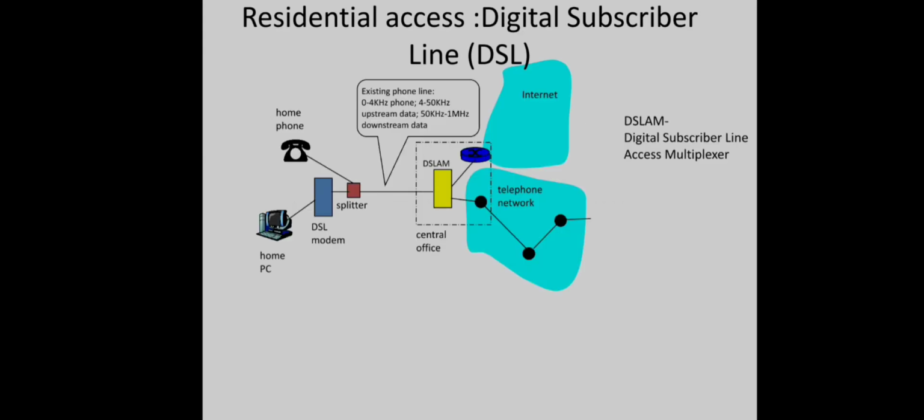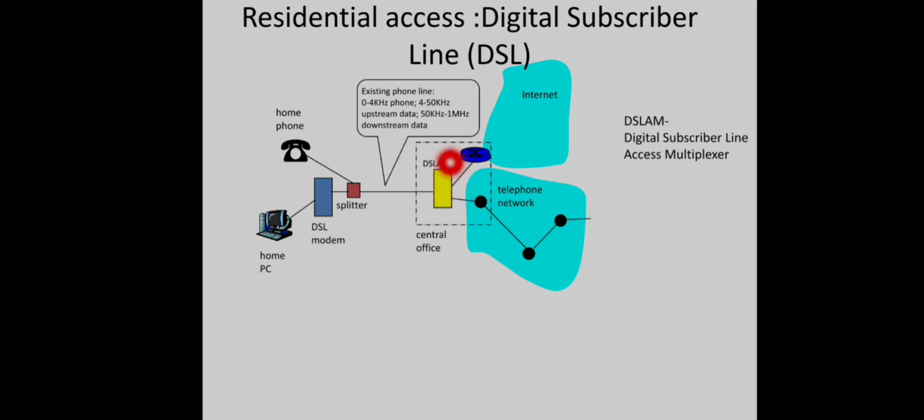Okay, and we can see the architecture here. We have a DSL modem to connect our home system to the telephone lines, and we have a splitter here. The function of this splitter is to divide this entire channel frequency into two parts, and the low part will be handed over to the telephone lines, and that is voice, and the high part will be for the data traffic. So there won't be any interference between these two, and both can be transferred simultaneously.